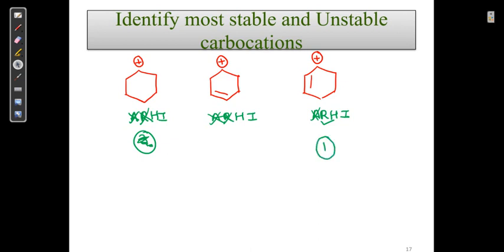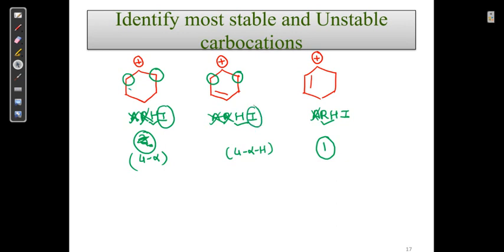Now we have to check the hyperconjugating structure. So it has 4 alpha hydrogens, and this also has 4 alpha hydrogens. So both have hyperconjugation, but both have 4 alpha hydrogens. Now the inductive effect will come into the picture.